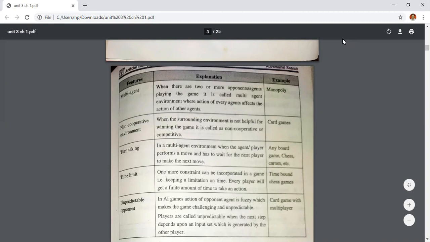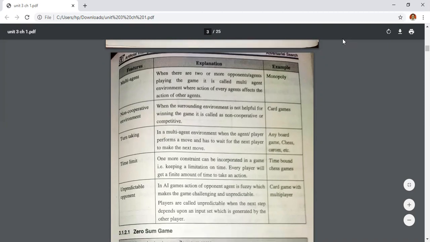For example, chess, carom, board games, ludo. These are called turn-taking games. We have to wait for one player. If he has completed his move, then we start with the next one. So that is called turn taking.